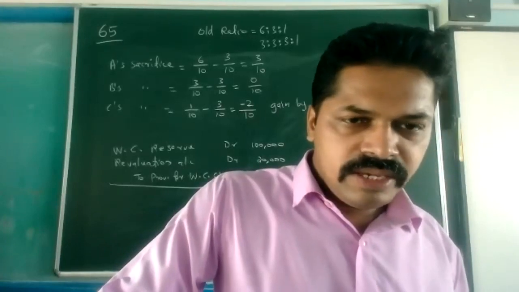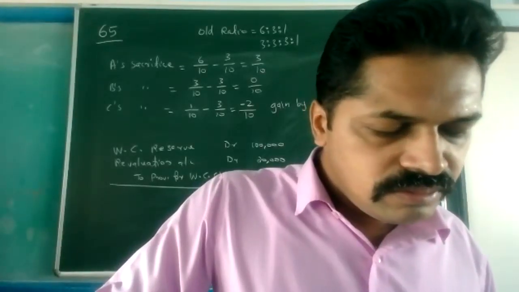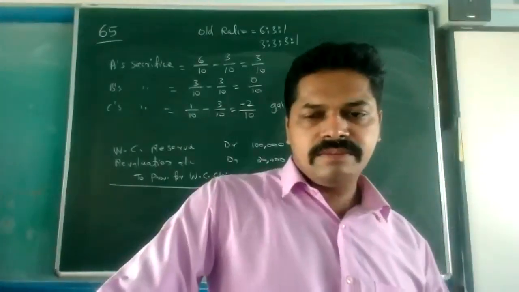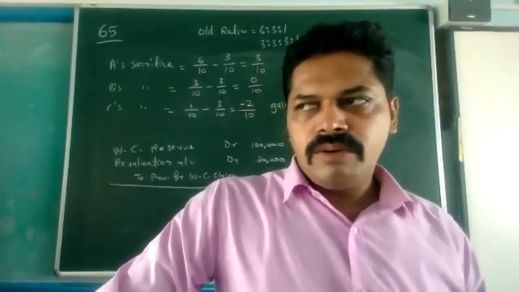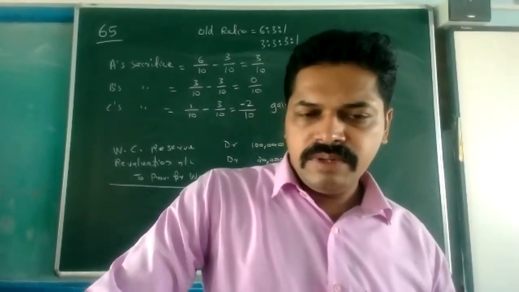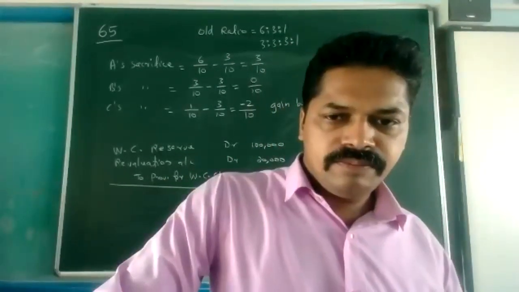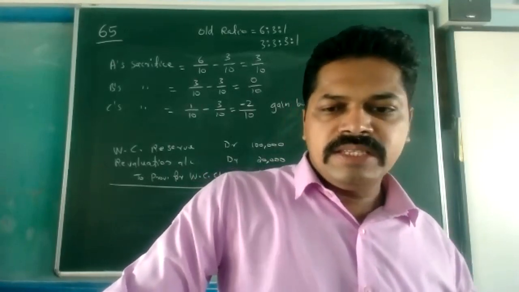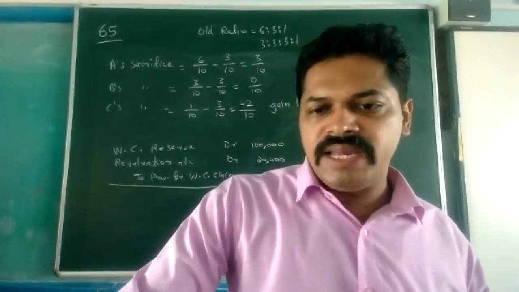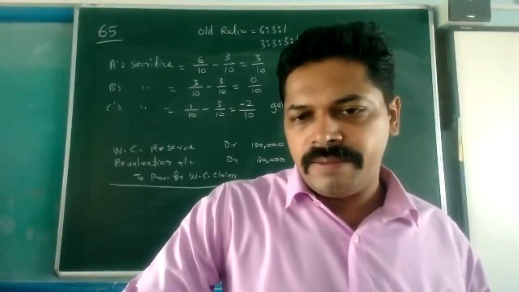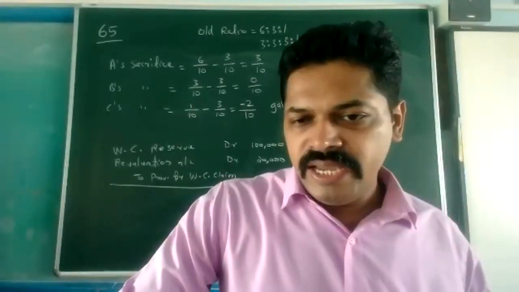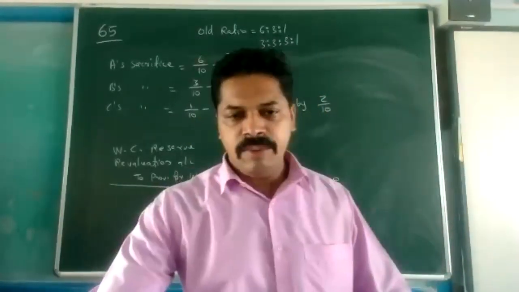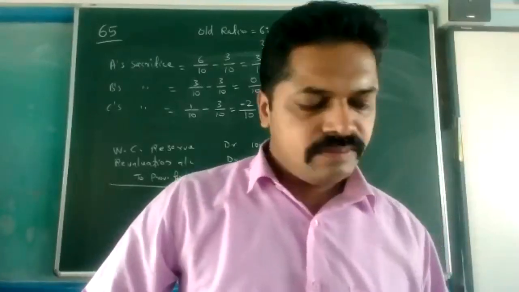Sir, is goodwill also a kind of accumulated loss? No. Goodwill is an intangible asset. It is a part of non-current assets. Accumulated loss means from that particular debit balance item, we will not receive anything by the sale of that item. We cannot sell that item, but it is a debit balance item. This is accumulated loss.